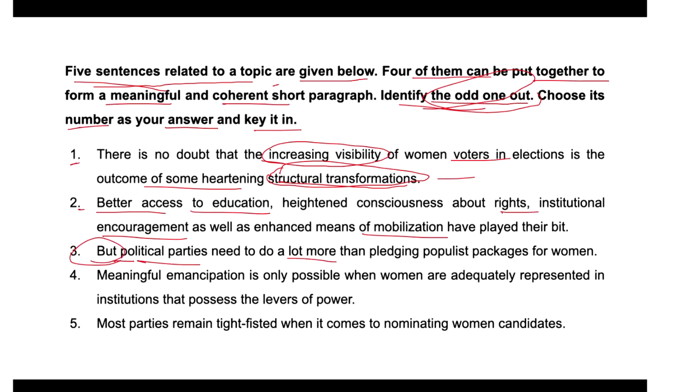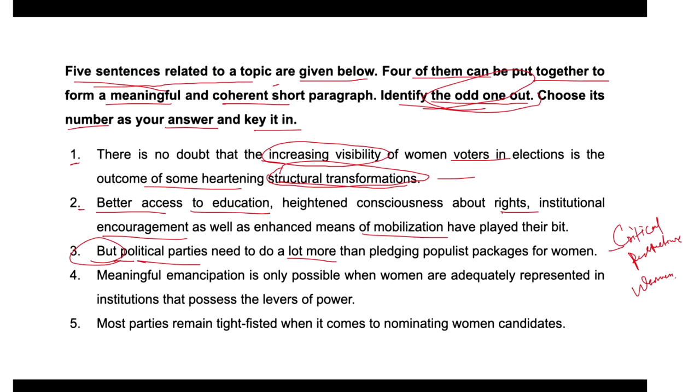Now, this sentence introduces a critical perspective on the efforts of political parties towards women, right? So suggesting that they need to go beyond mere pledges of populist packages. Isn't it? That is what is given here. Populist packages for women.